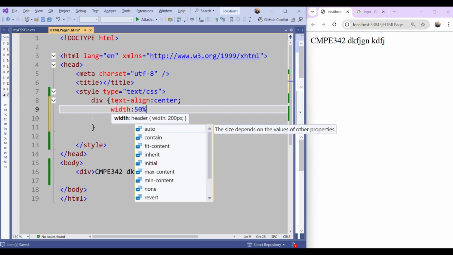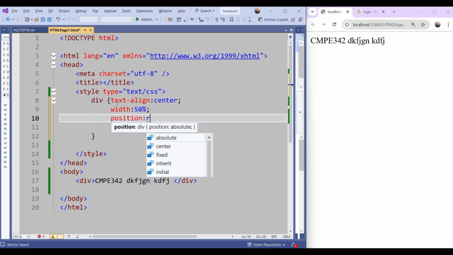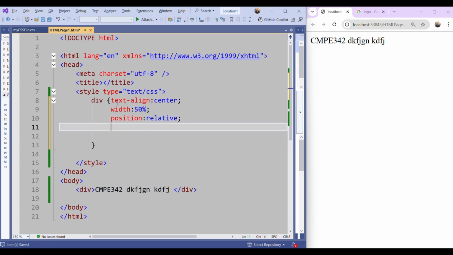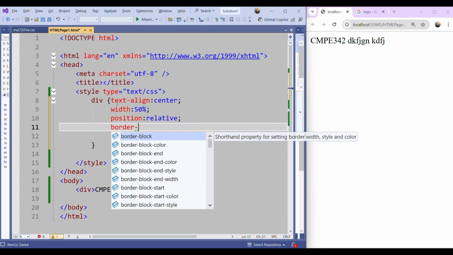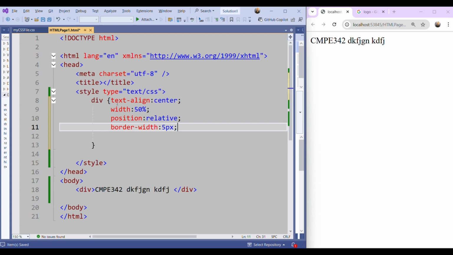It will use 50% of the page to display this div block. And I can say position is relative. And for the border width, let me give border width also. Border width can be, let's say, 5 pixels. Okay, this is my div.